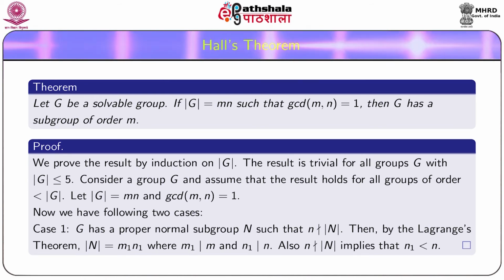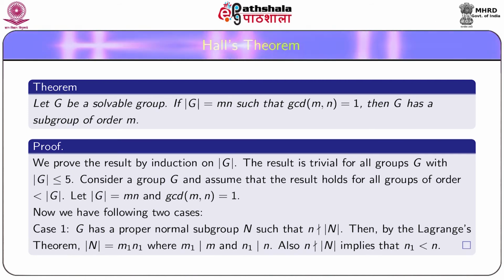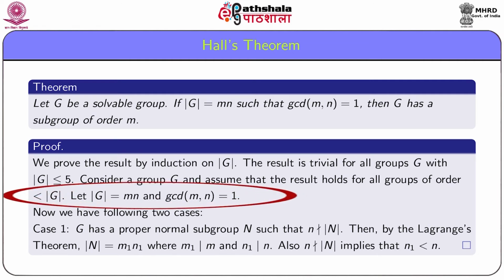Consider a group G and assume that the result holds for all groups of order less than the order of G. Also suppose that order G equals mn where GCD(m, n) equals 1. Now we have the following two cases.